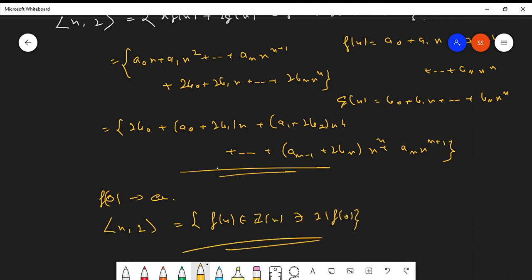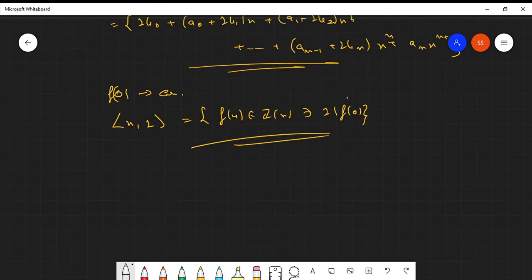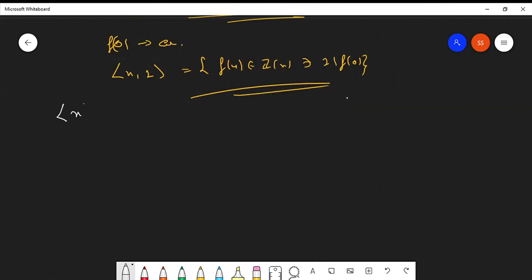Clear? So let this lecture be up till this much, guys. I'm giving you a homework here. Please try to find the principal ideal generated by x square minus x. Okay, homework. Got it? Clear?